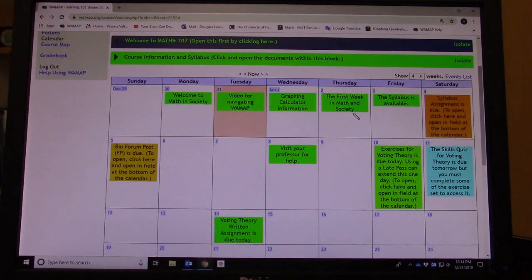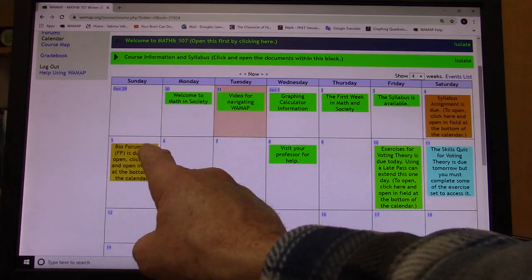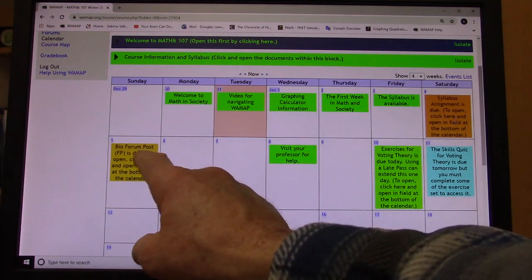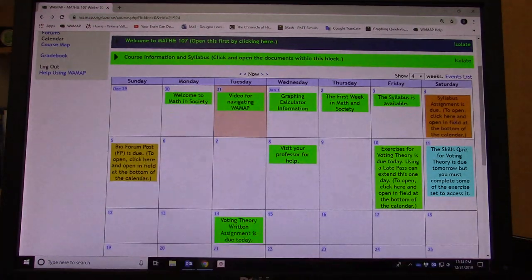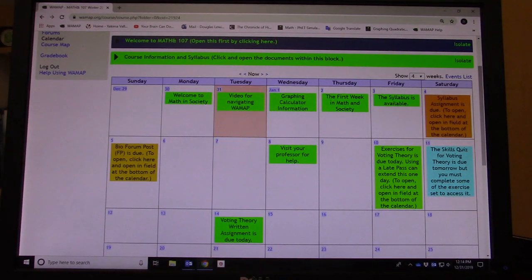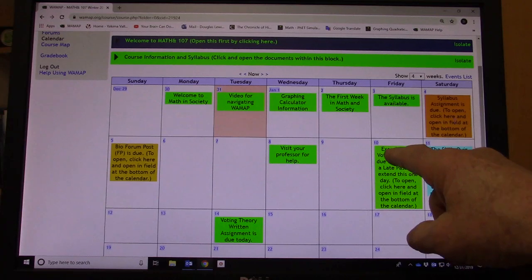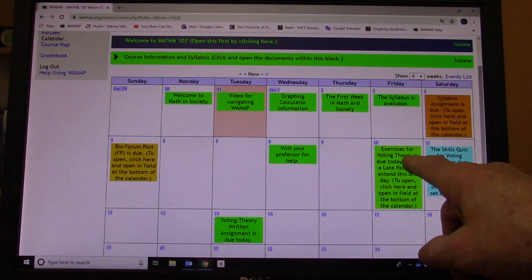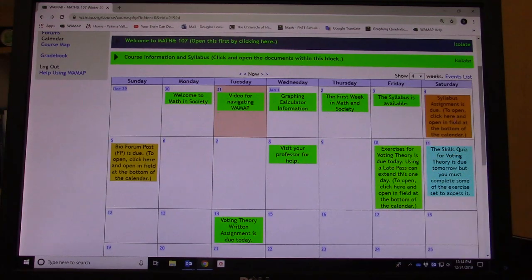If you look at the calendar, you'll notice that on some of these it tells you that the syllabus assignment is due. So on this Saturday, it tells you that that's an assignment that you have to have done. Then over here on Monday, the Bioforum post is also due. That's for just a one paragraph bio of yourself. And then next Friday, the exercises for voting theory is due.